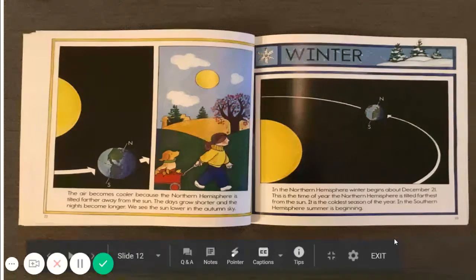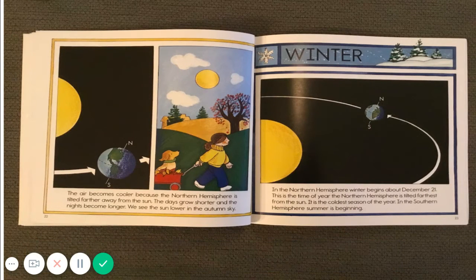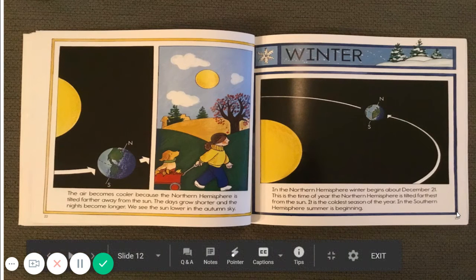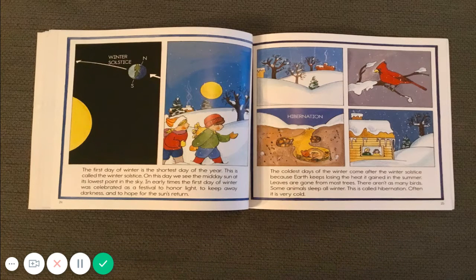Winter. In the northern hemisphere, winter begins about December 21st. This is the time of year the northern hemisphere is tilted farthest from the sun. It is the coldest season of the year. In the southern hemisphere, summer is beginning. The first day of winter is the shortest day of the year. This is called the Winter Solstice. On this day, we see the midday sun at its lowest point in the sky.